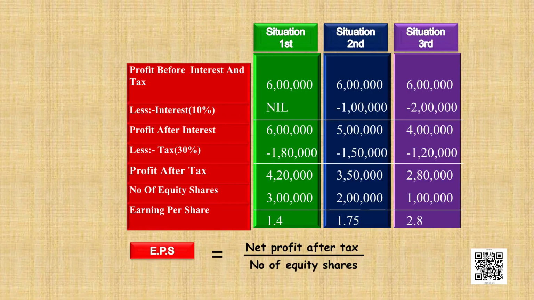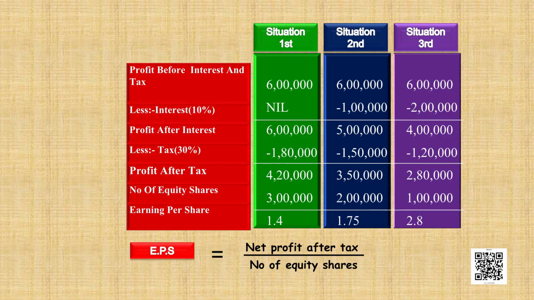Then, in situation 3, we have profit after interest equal to 4 lakh rupees and the taxes paid will be 1,20,000, that is 30% of 4 lakh rupees. In this situation, the tax saving is even more as compared to situation 2. So, we have saved around 60,000 rupees of taxes as compared to situation 1.